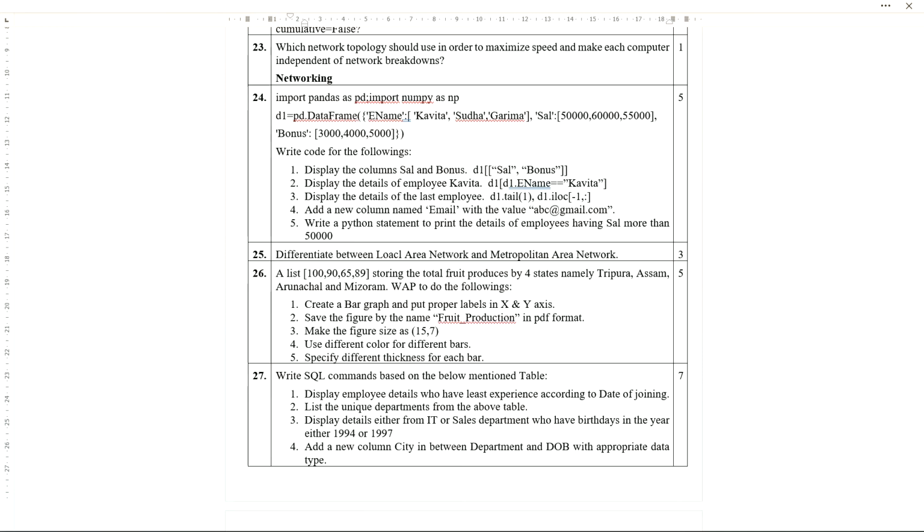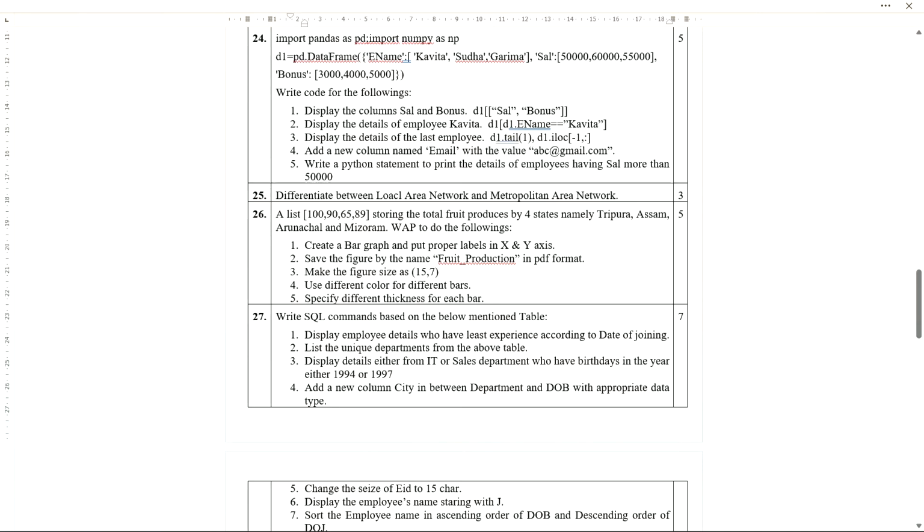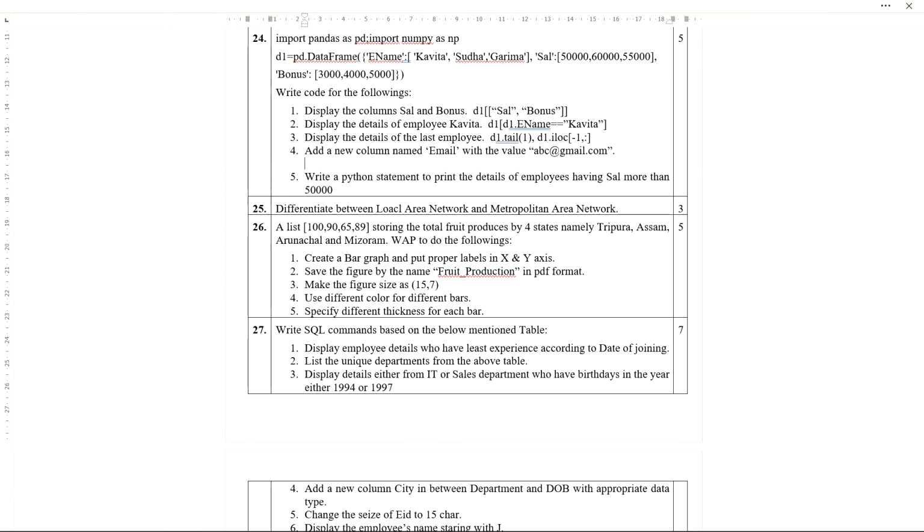Fine. Now next is add a new column named email ID. So this one I believe all of you know how to add. Many ways we can add: using loc, using assign, using insert. Many ways. The best one is this one, like this, and write email, and here you mention the value. So the value is already given, so directly you will write this value without any third bracket or anything else.